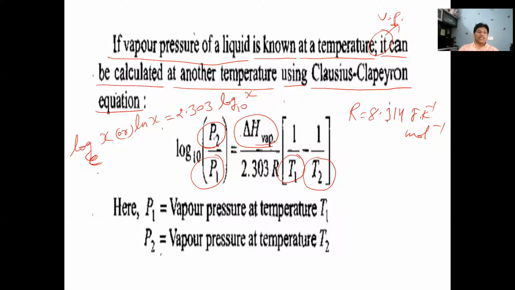So log x to base e is equal to 2.303 log x to base 10. This relation we have to remember. So from this, we have taken log to base 10 only here. So log of P2 upon P1 is equal to delta H vaporization by 2.303 R into 1 by T1 minus 1 by T2. Okay, this is the relation for the variation of vapor pressure with temperature.